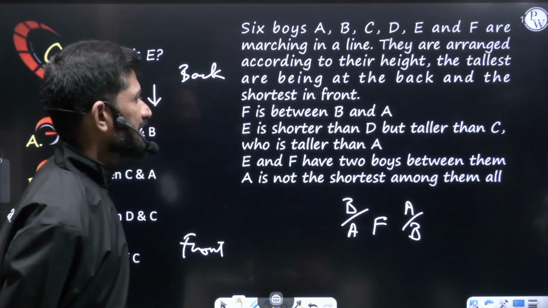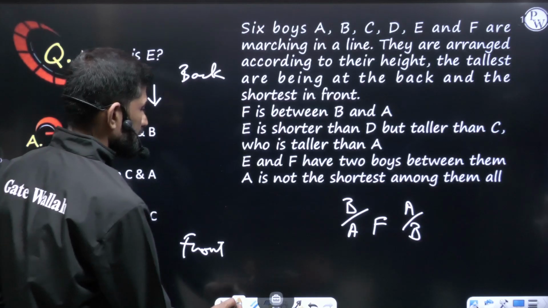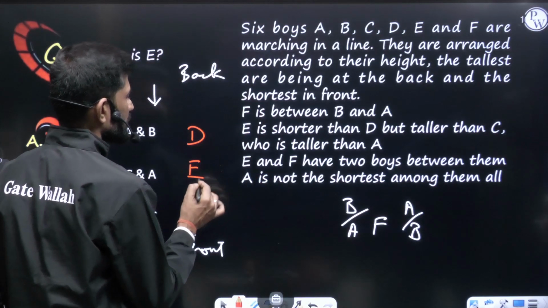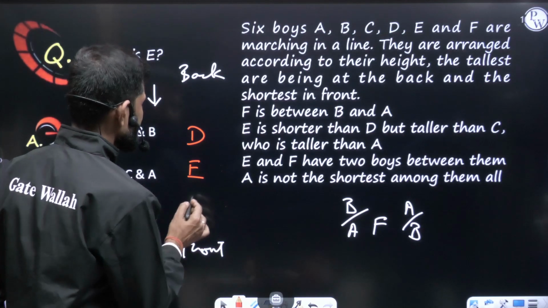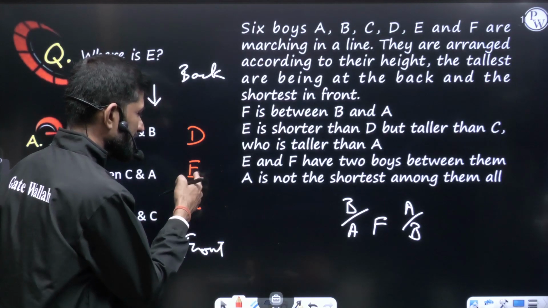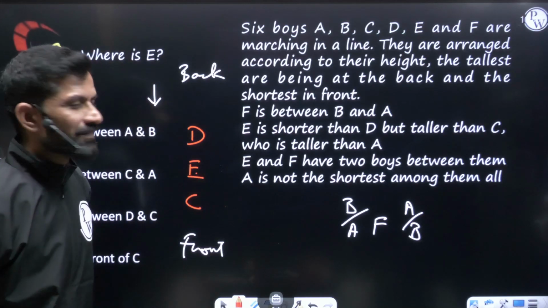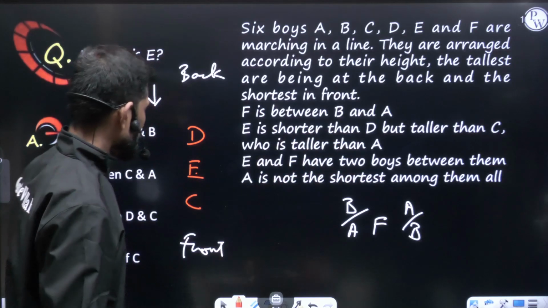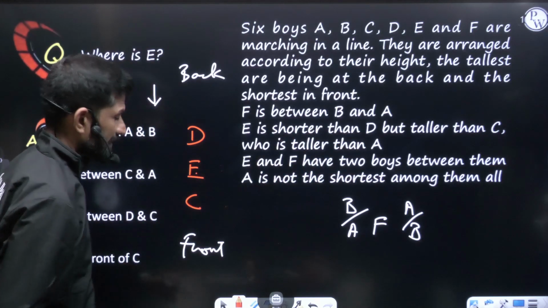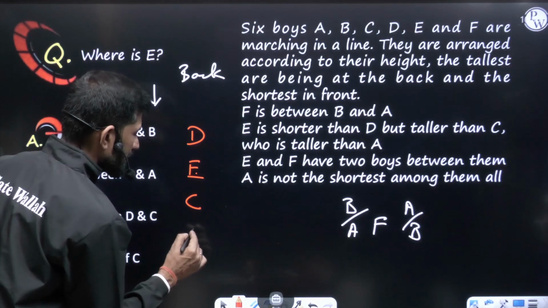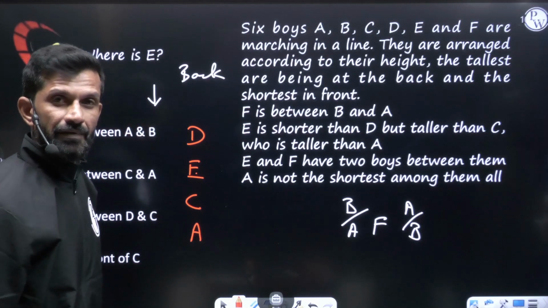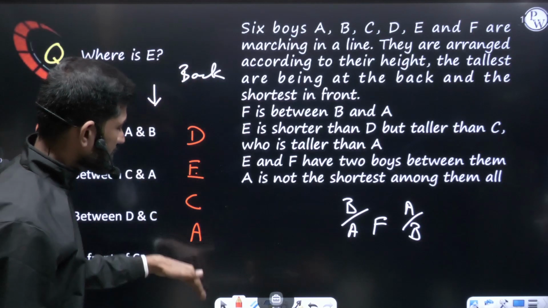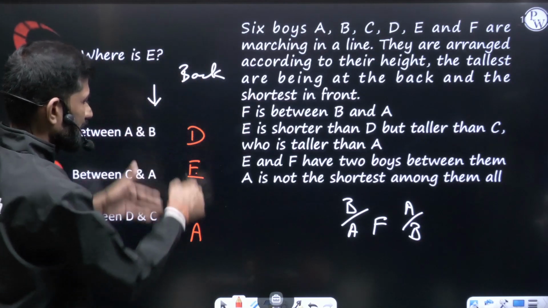E is shorter than D but taller than C. Then next, C is taller than A. So if C is taller than A, A is more bottom. Am I right? This is how they are moving. Now this is the height highest and this is the smallest on this side, because they are moving like this.